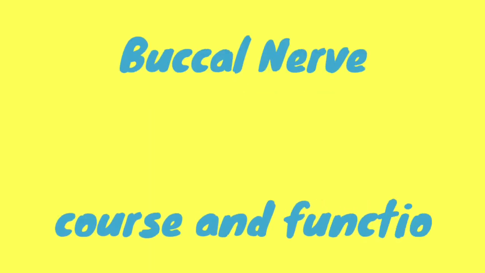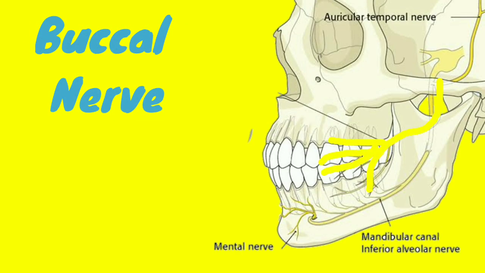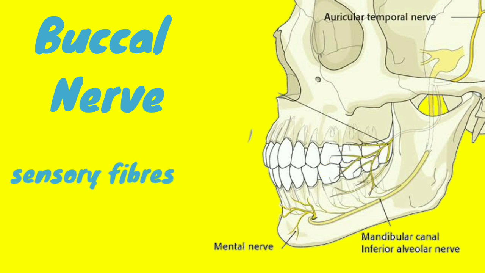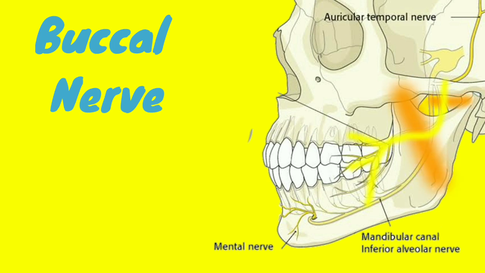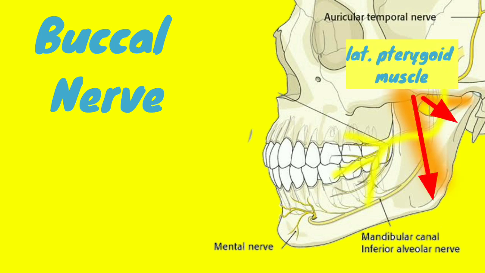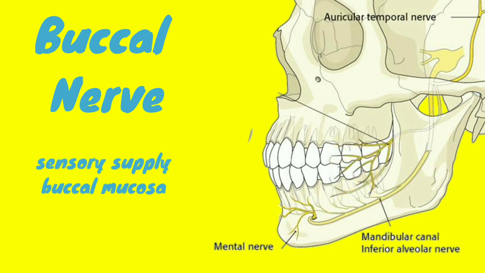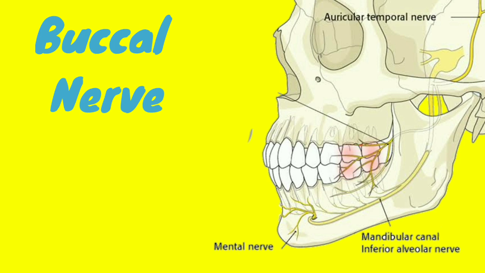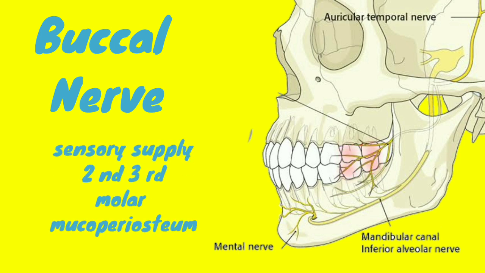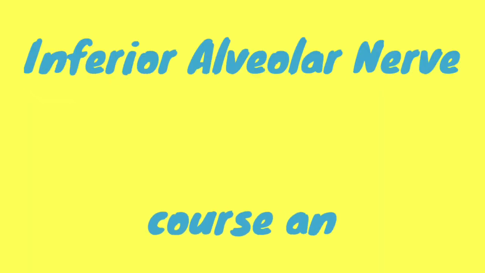Let us discuss in detail the buccal nerve, its course and function. Now I will talk about the buccal nerve. The buccal branch of the mandibular nerve contains sensory fibers. As it emerges from the mandibular nerve, it passes between the two heads of the lateral pterygoid muscle before heading to its target sites. The nerve provides general sensory innervation to the buccal membranes of the mouth, that is, our cheeks. It also branches to supply the second and third molars, which is important when performing dental work on those structures.